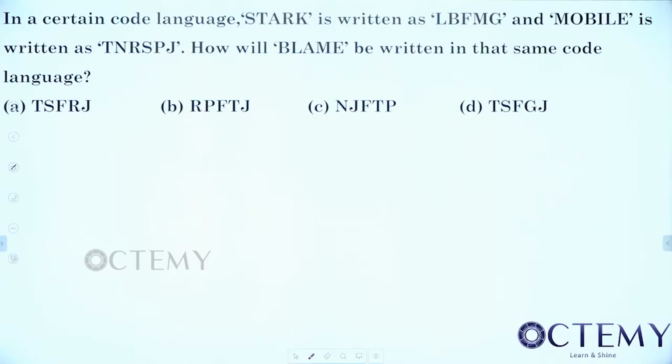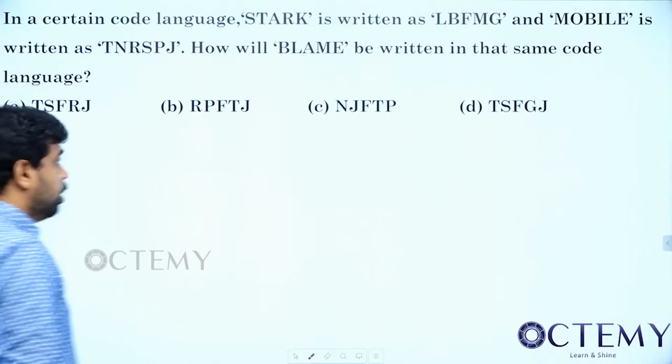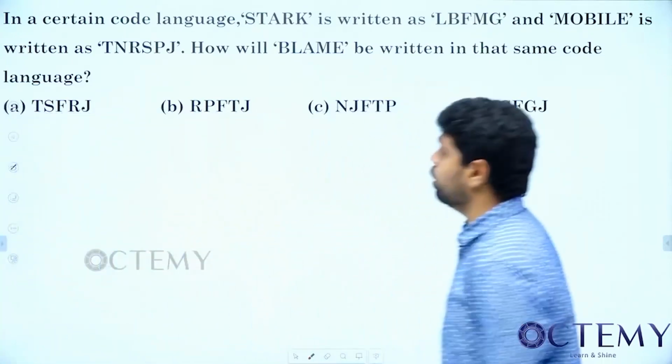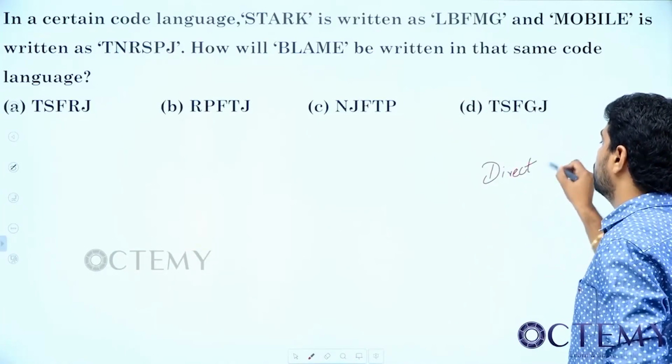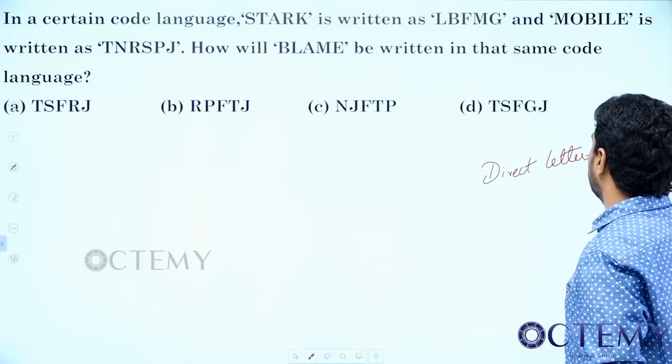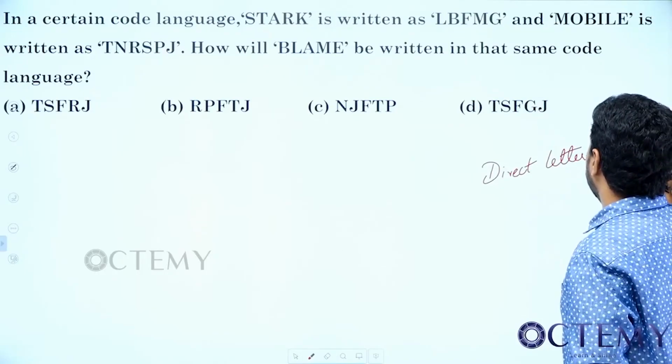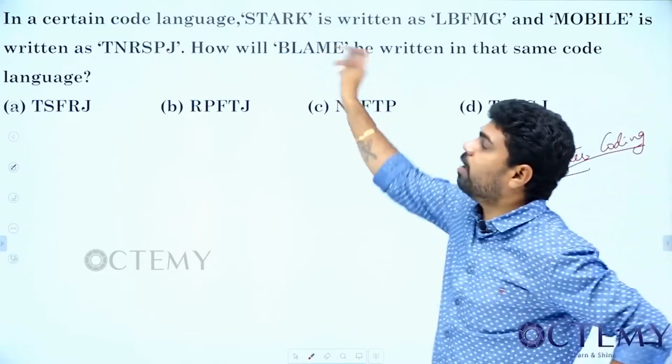See, this is called direct letter coding. In this, generally what we do is we directly give away coding. I mean we are having more than one now.